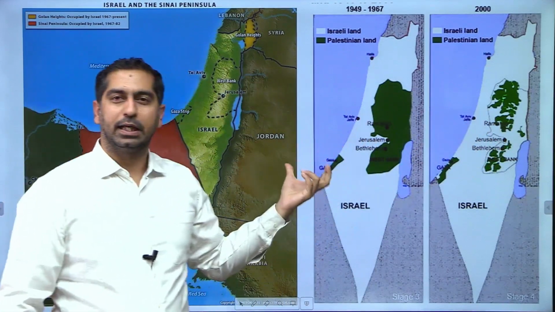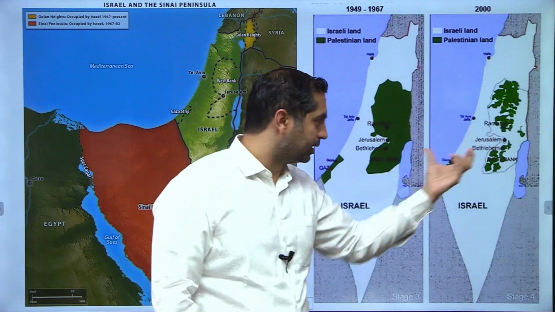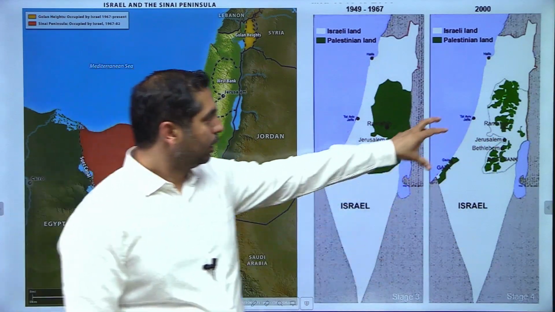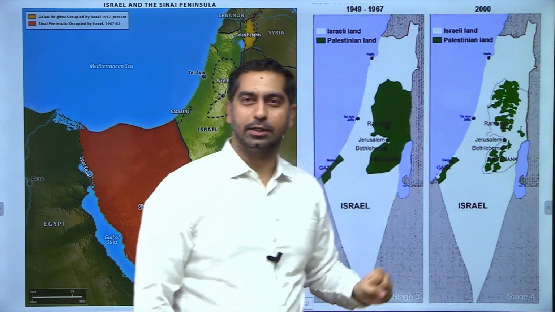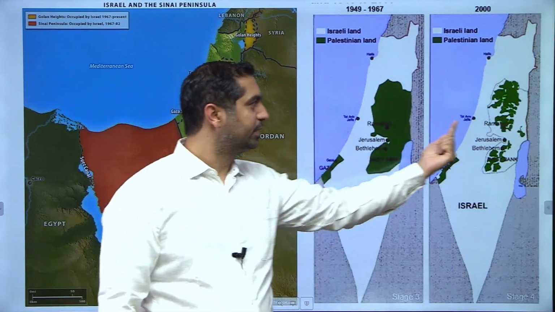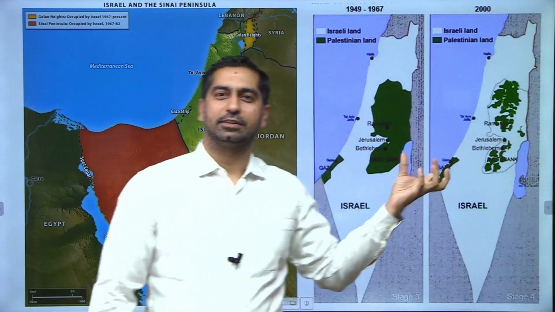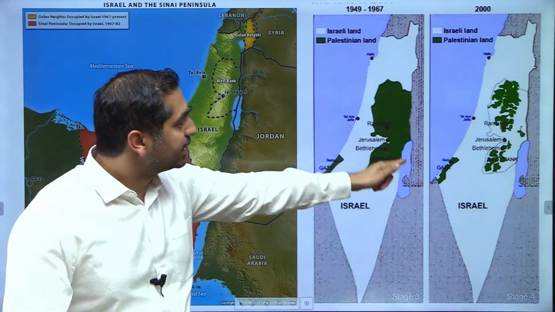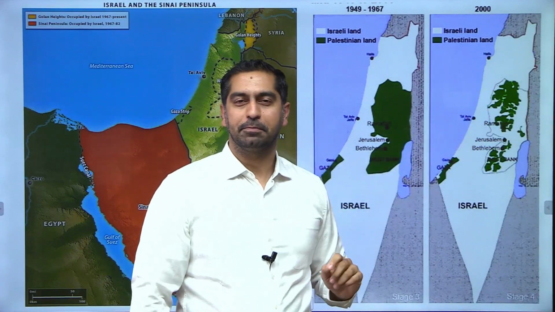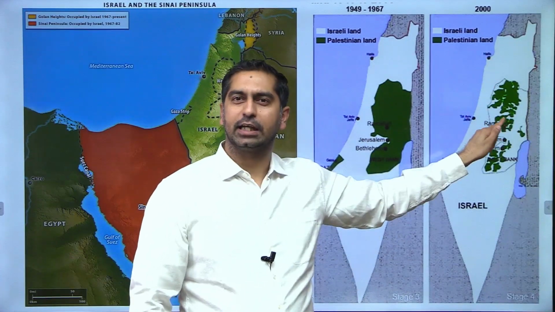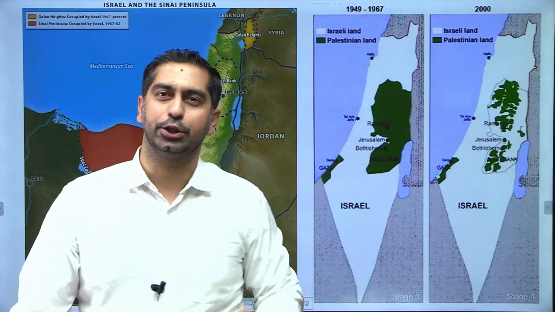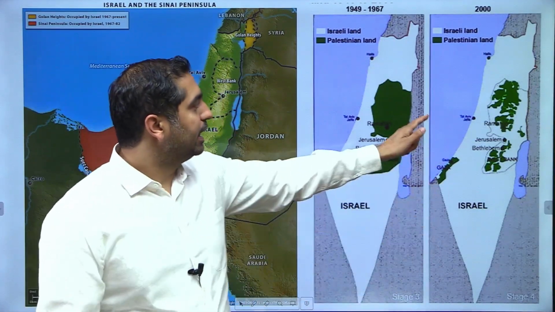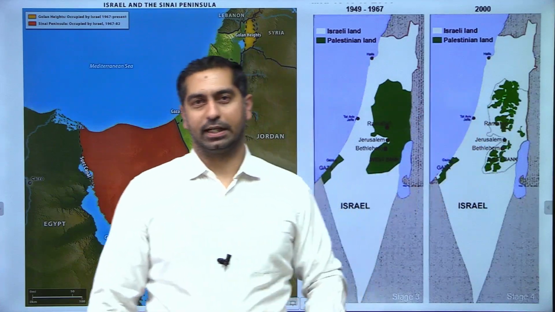There was another important change that you can see in these two maps. The green area has shrunk as compared to this image. Why? Because Israel occupied this area. This was the area that was given to Palestinian Arabs under the UN partition plan, but after the 1967 war, this area was occupied by the Israelis.